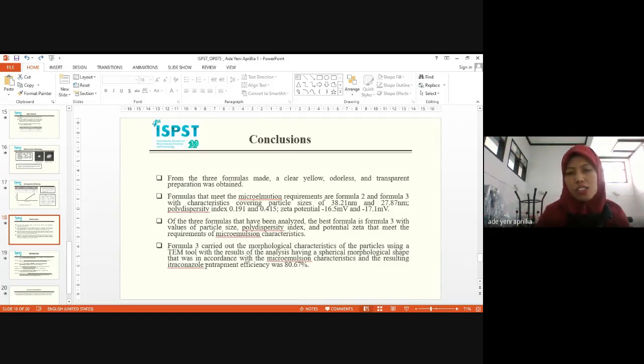Formula 3 was carried out for morphology characterization of the particle using TEM. With the result, the analysis showed a spherical morphology shape. That is in accordance with the microemulsion characteristics, and the itraconazole entrapment efficiency result was 80.97%.